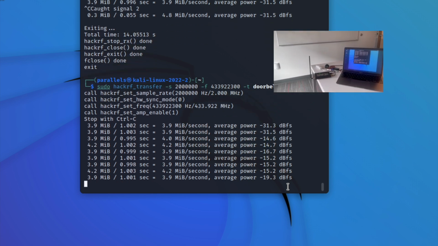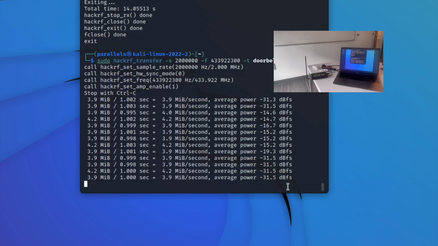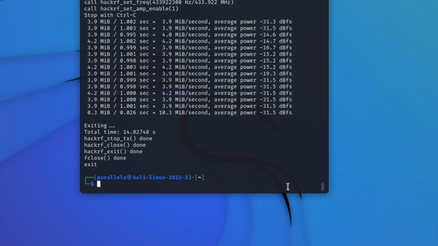As you can see, the doorbell ring is right there next to the computer. So by analyzing the signal, recording it, and then replaying it, we were able to successfully make a doorbell ring without pressing the button, only using the radio frequencies recorded by the dongle and the HackRF.